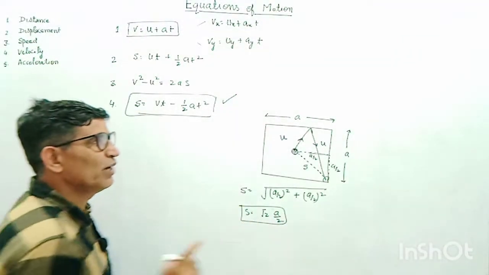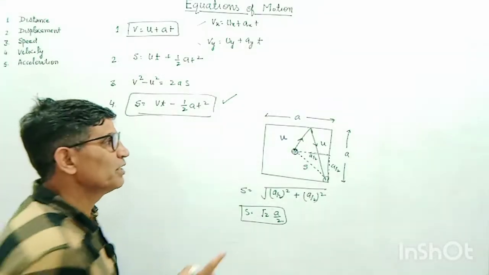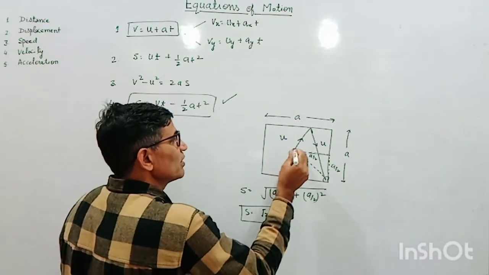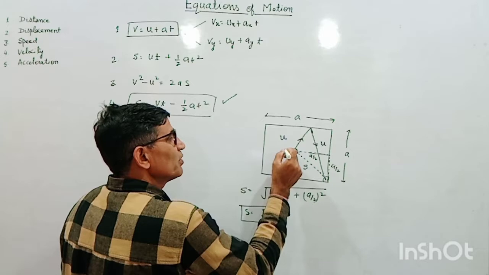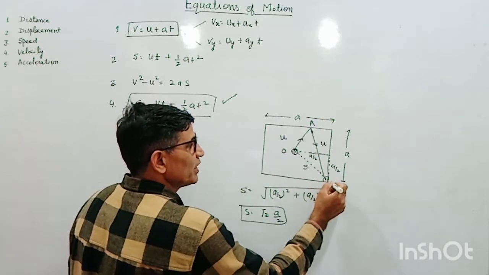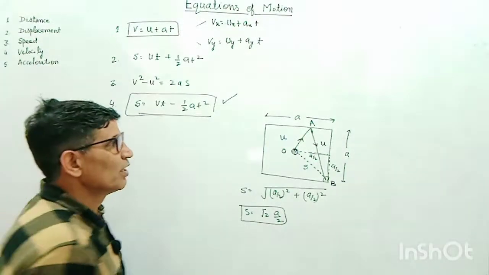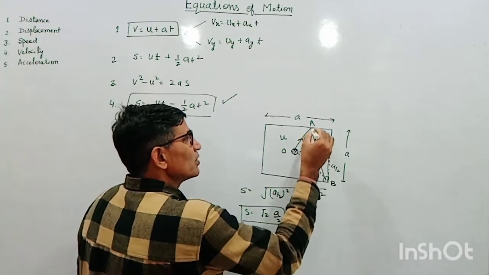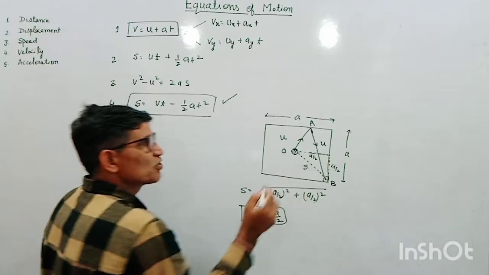But if you have to calculate the distance traveled by this striker, then I mark the center with point O, and this point is suppose A and this point is suppose B. Now the distance from A to B can also be calculated.